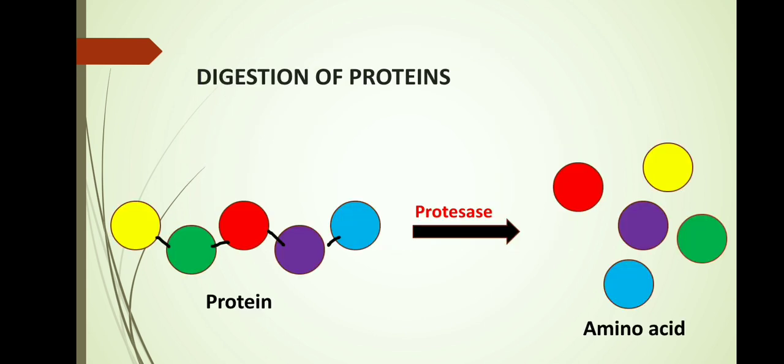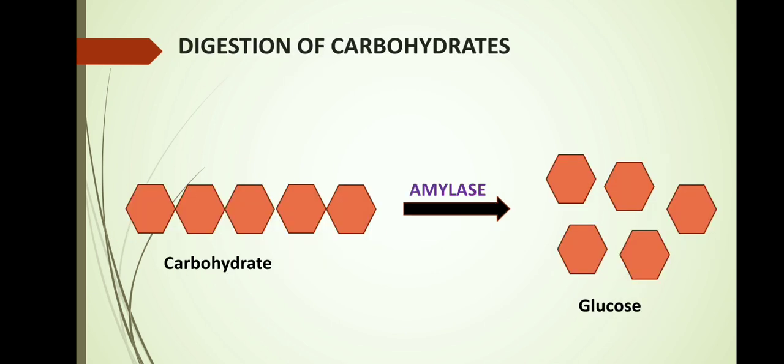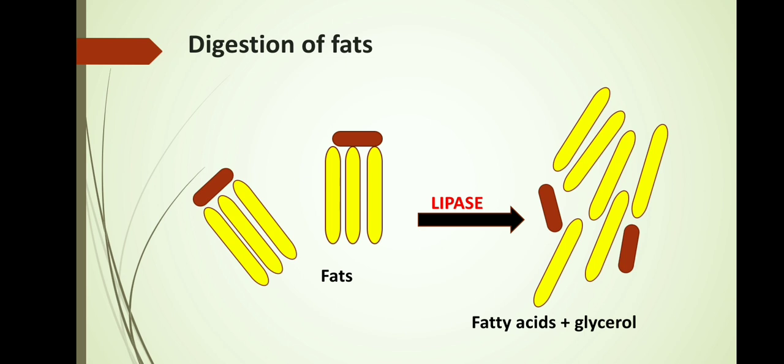Now in this image you will be able to see how, in the presence of protease, proteins are converted into their simplest form, amino acids. Under the presence of amylase, carbohydrates are converted into glucose, which is a monosaccharide. And under the presence of lipase, fats are converted into their simplest form, fatty acids and glycerol.